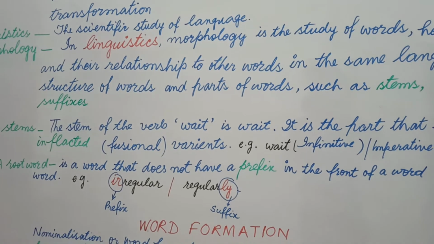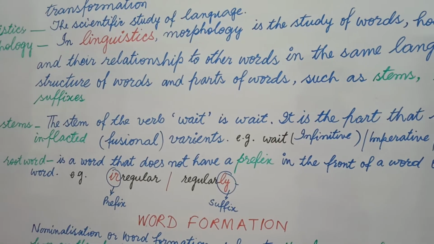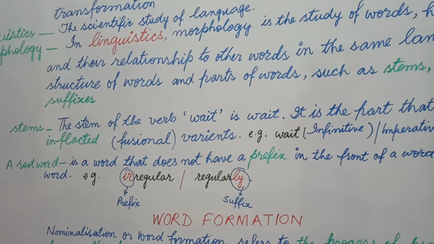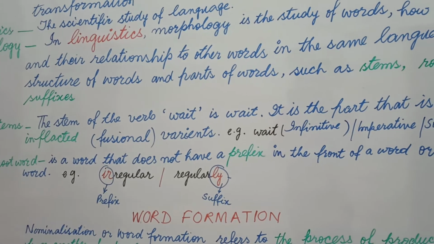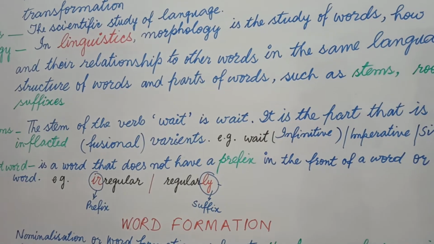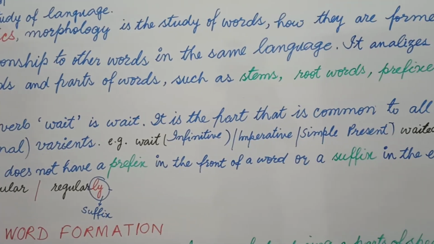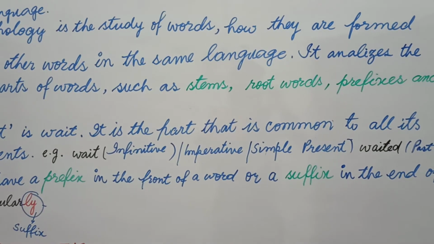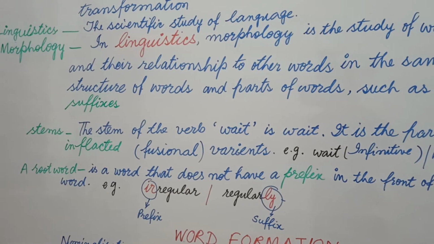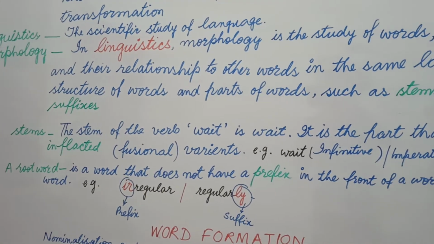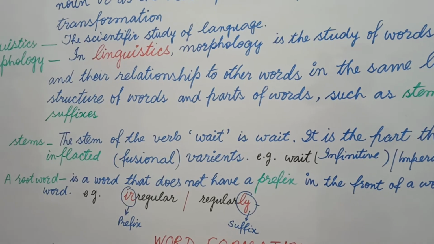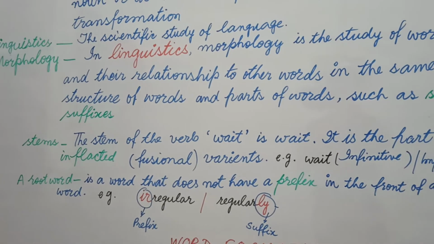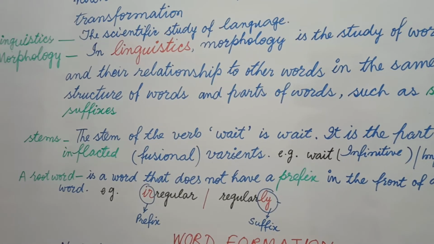Okay, but in a root word, students, we add something to change its part of speech. Regular is the basic word, regularly. Regular is an adjective, regularly is an adverb. But in a stem, the same base has various meanings. Students, it is used in stems. Just like you can say, students, there is work. What is work? Work is a noun and work is also a verb. Okay, work, that is a stem.